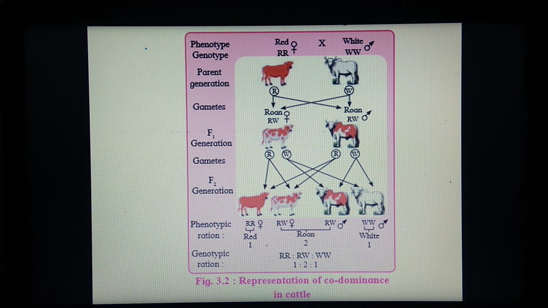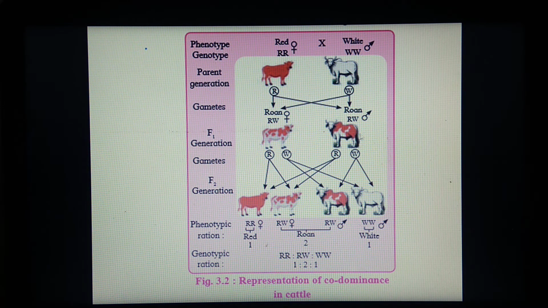In the F1 generation, we have got intermediate expression of roan color. That means this cattle shows both white and red color. Patches of white and red color are seen. That means both these colors express themselves equally in the F1 generation.